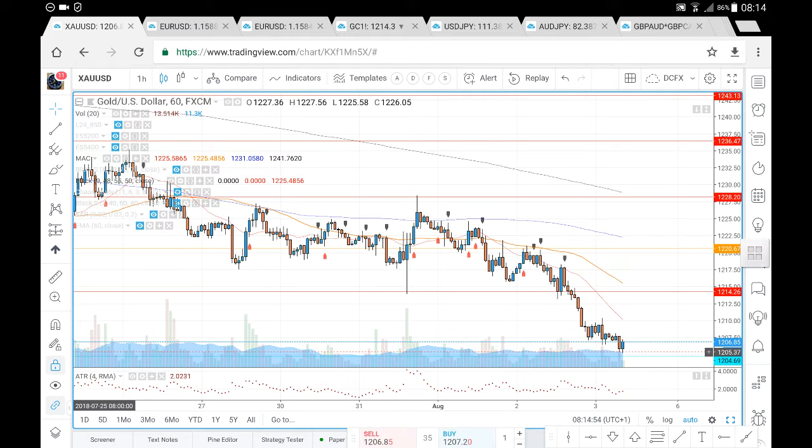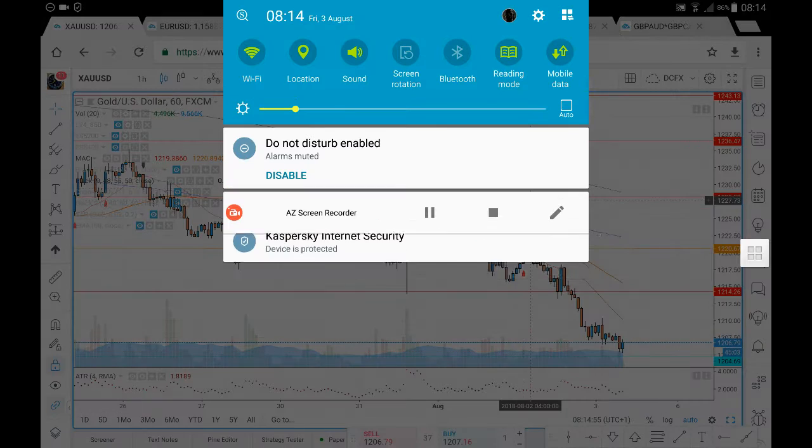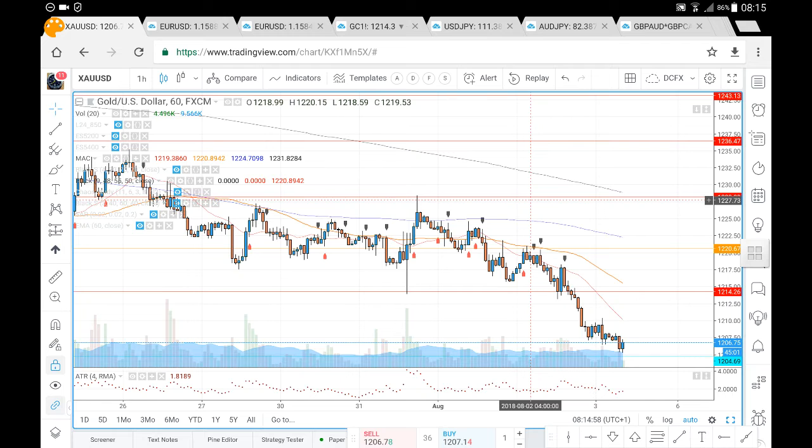So this is the XAUUSD analysis for Friday the 3rd of August. Now let's just have a look at prices and where prices may likely go. Previously we've had price come back down towards test this 1214.26, brief bullish bounce, failure at that rally. We didn't see a rally back up towards the 1220, and we've seen